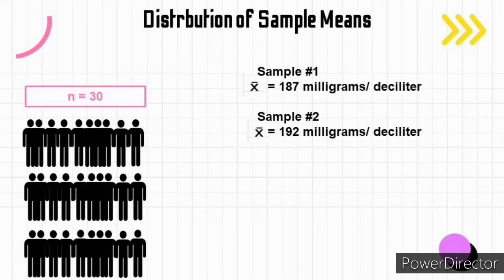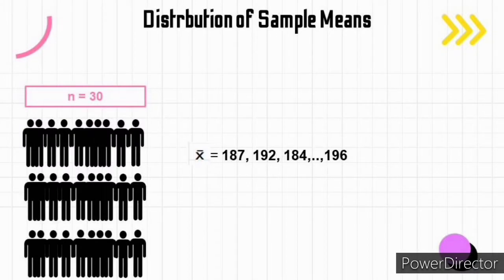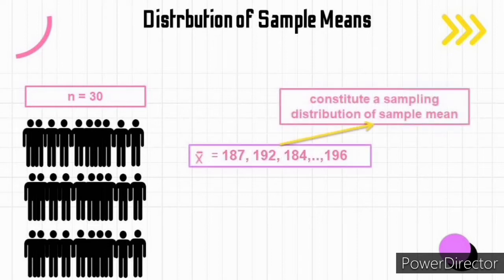Continue the process for 100 samples. What happens then is that the mean becomes a random variable, and the sample means 187, 192, 184 up to 196 constitute a sampling distribution of sample means.